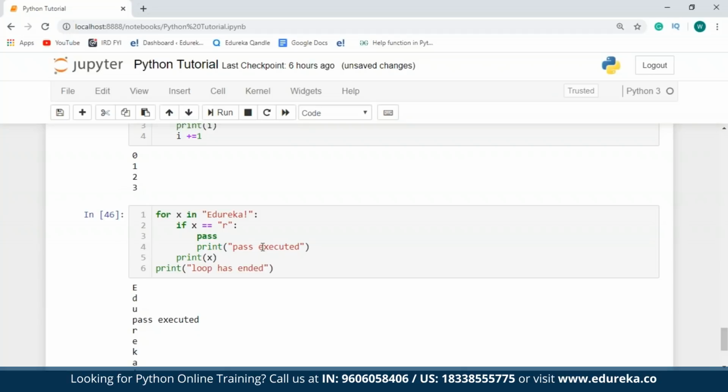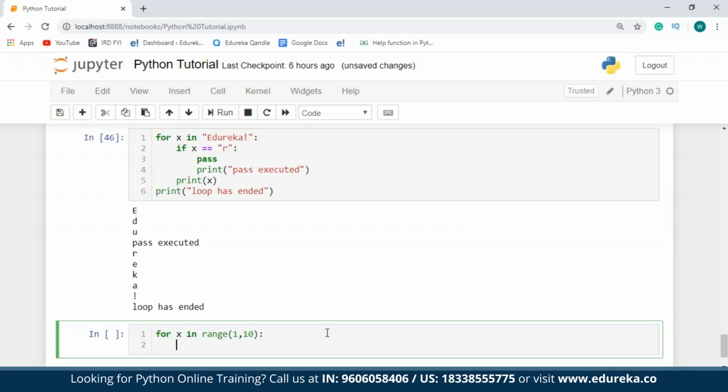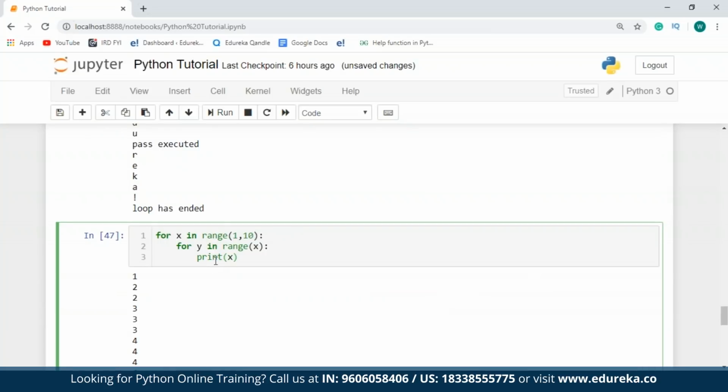So talking about nested loops. Python also allows us to use one loop within another. You can use a for loop within a while loop and a while loop within a for loop as well. So to take an example of this, let me just say for x in range of 1, 10, and then I'll take another for loop within this for loop. I'll say for y in the range of x, I'll say print x. So instead of ending this print statement with a next line character, I'm going to use the end parameter as a space character.